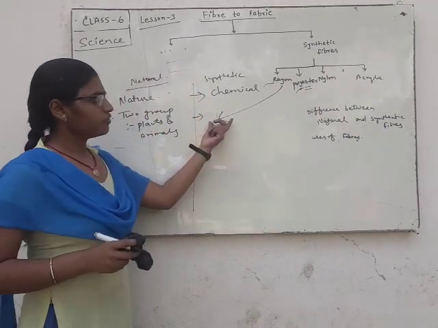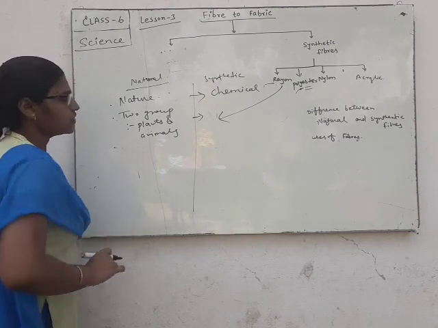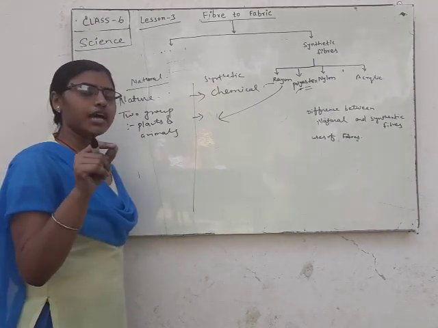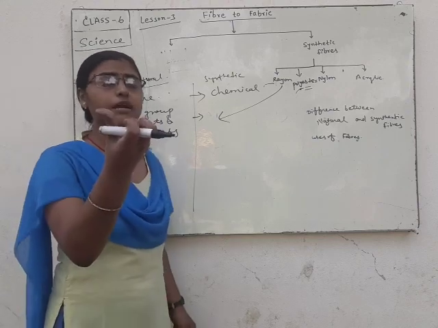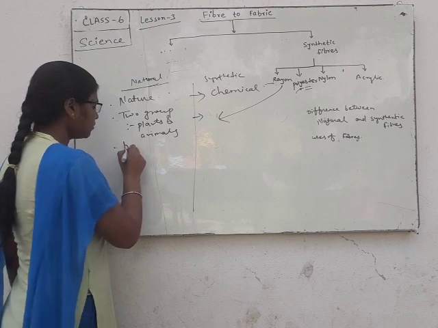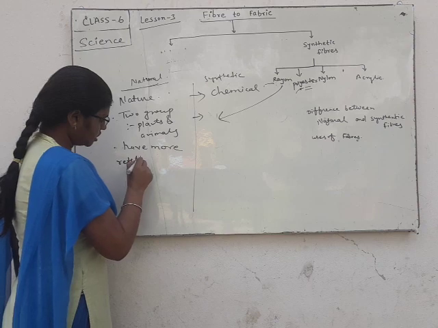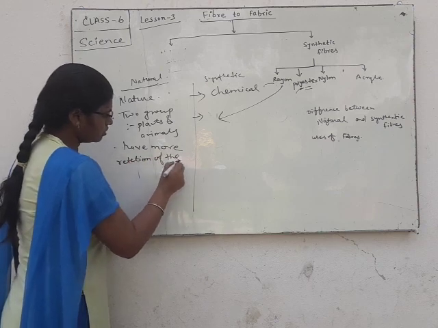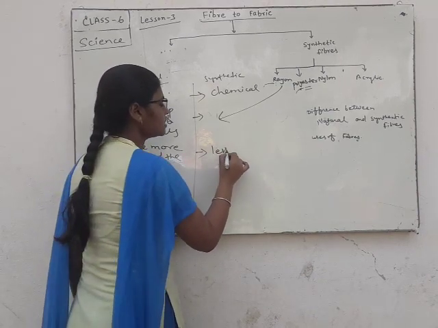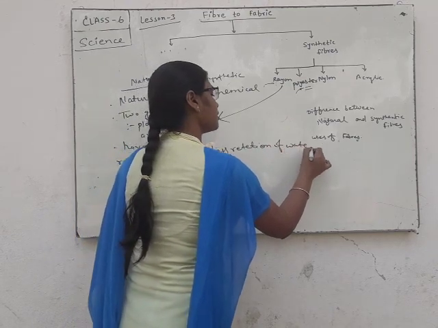Next difference is that natural fiber has more retention of water, more absorption of water, and synthetic fiber has less retention of water.